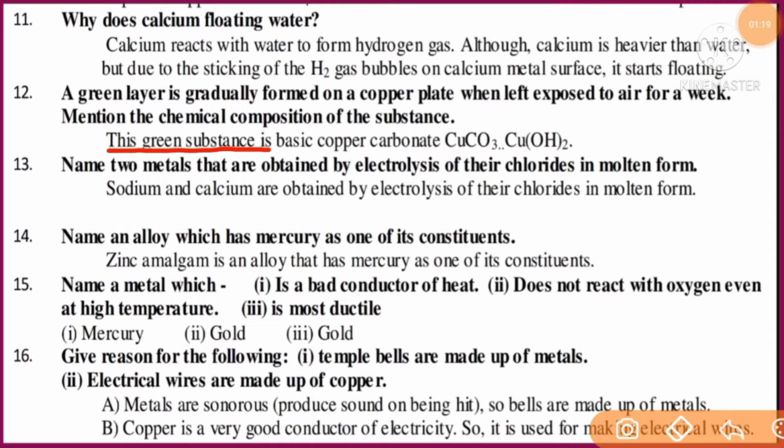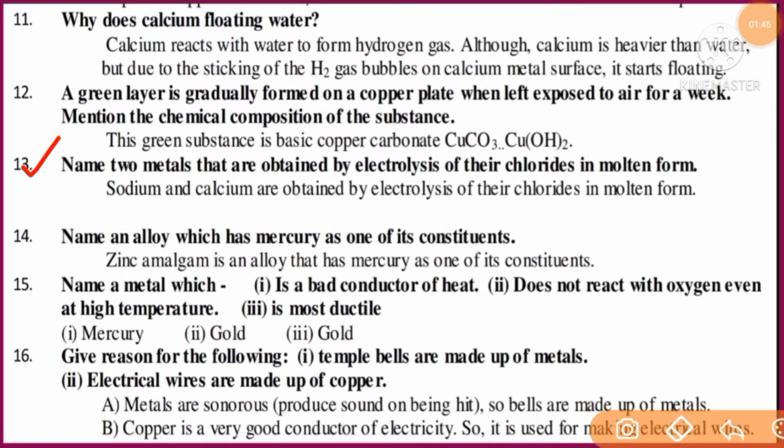That is because the metal reacts with substances present in the atmosphere, such as oxygen, carbon dioxide and moisture. They form, students, copper carbonate or copper hydroxide. This is responsible for the green coat that forms on the copper plate.